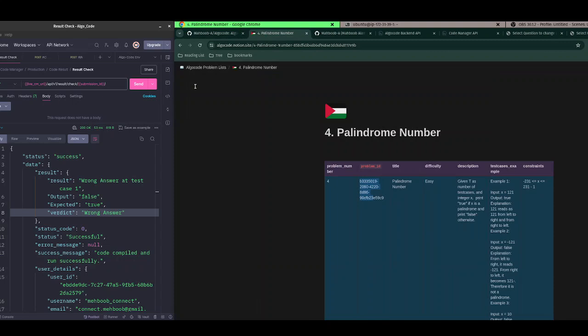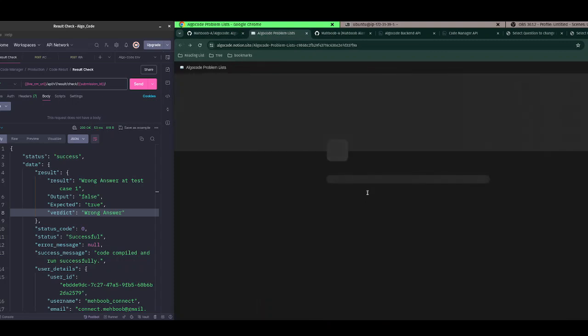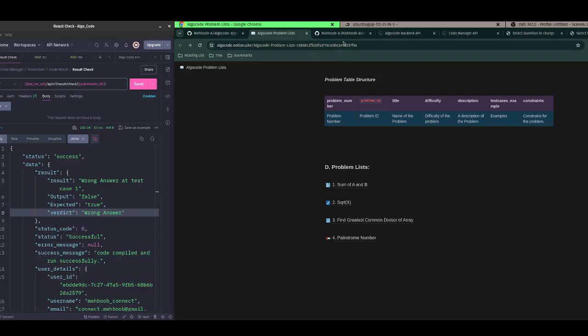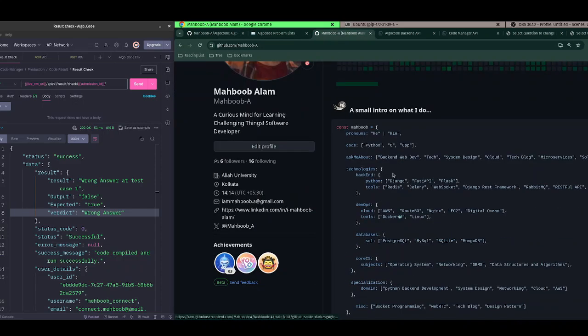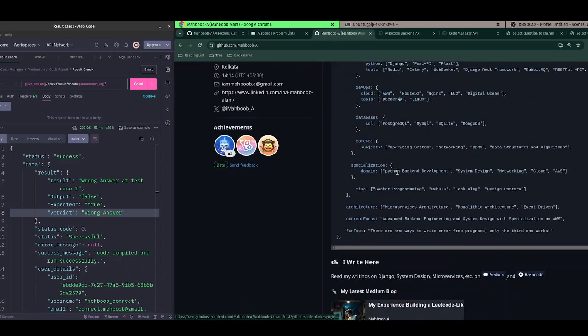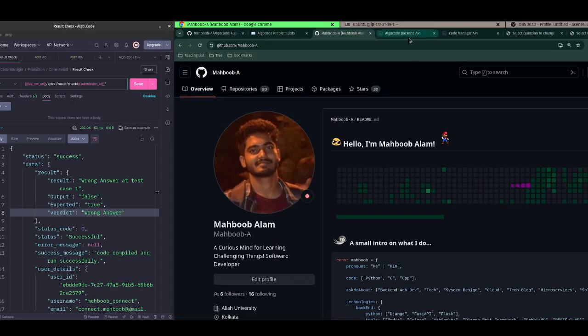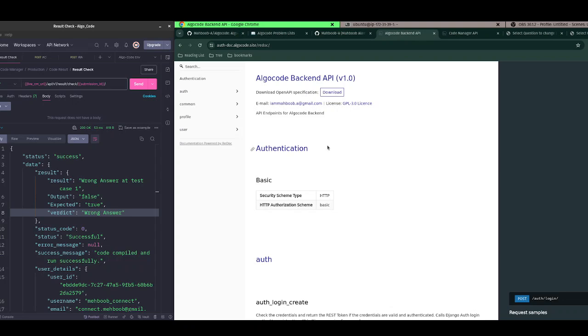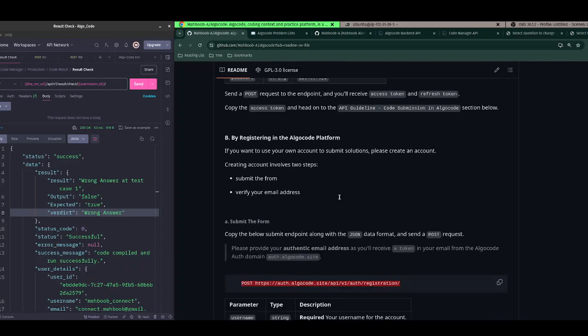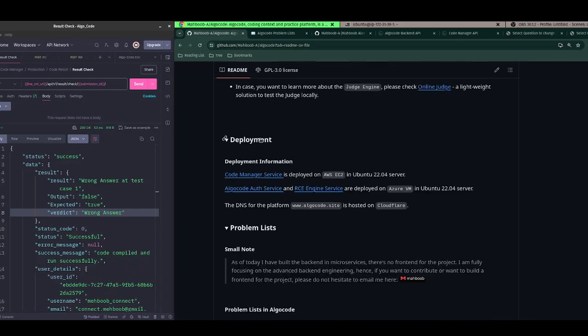I have already mentioned the questions list. So this is my actual GitHub. This is the documentation page for the auth service. Let me show you the auth service.